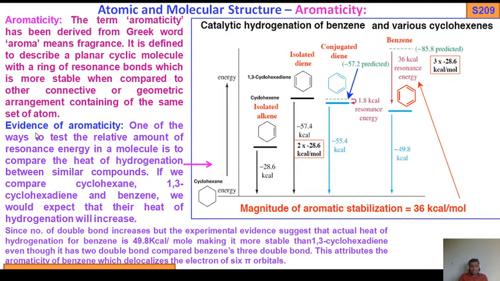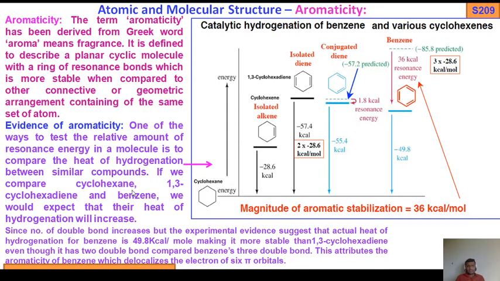Now, evidence of aromaticity. How to prove the aromaticity? Benzene will be more stable. One of the ways to test the relative amount of resonance energy in a molecule is to compare the heats of hydrogenation between similar compounds.